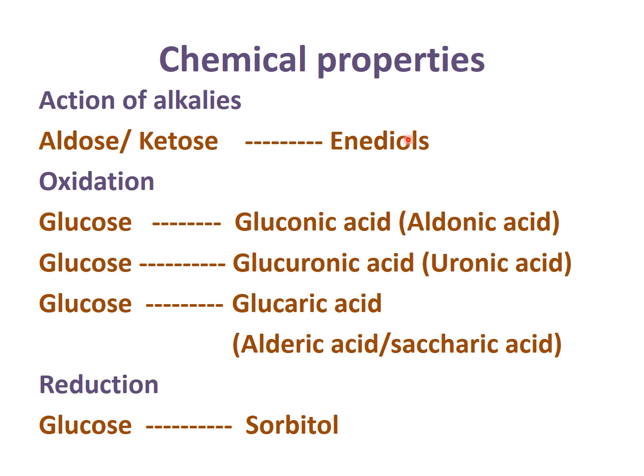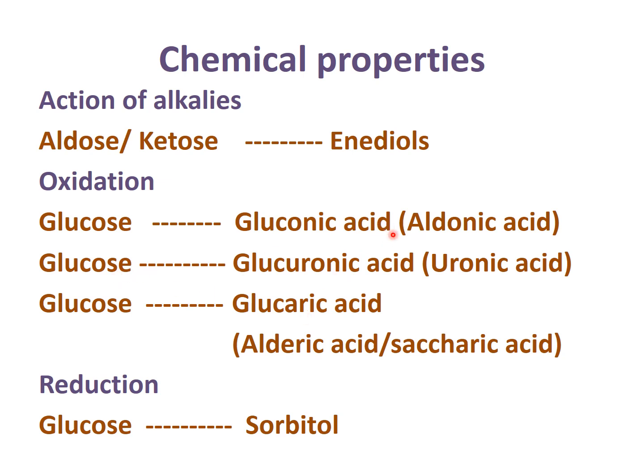So the functional group of aldehyde and ketone, when they are converted into OH, are known as enediols. The second property is oxidation. When they take oxygen, all these are converted into their respective acids. So glucose, when oxidized, forms gluconic acid.